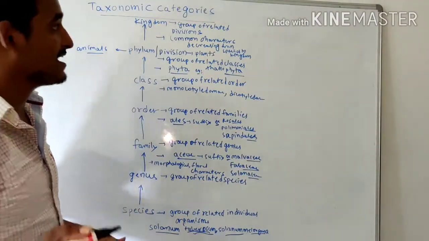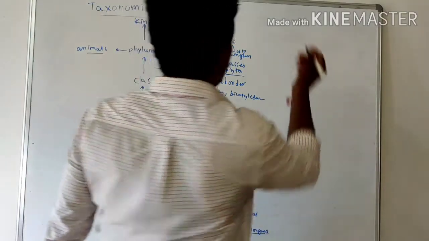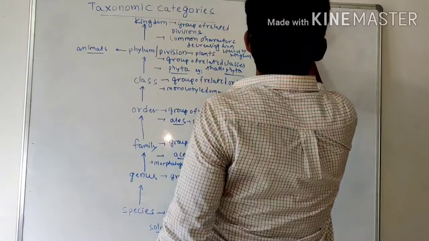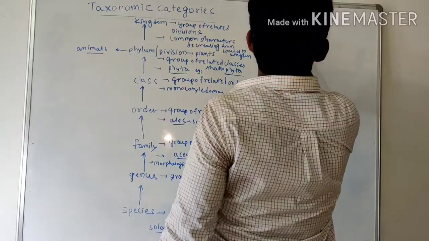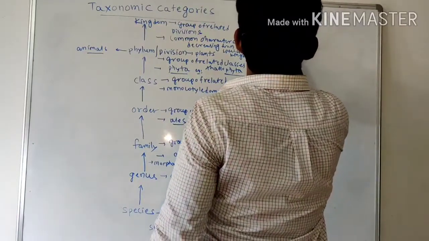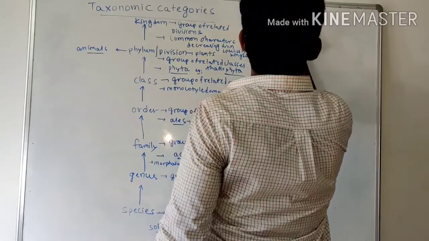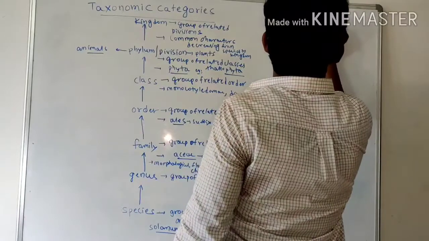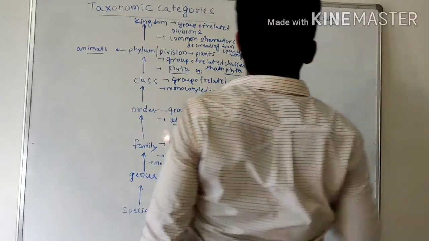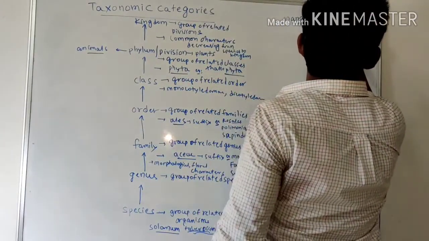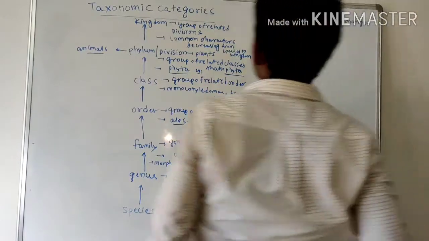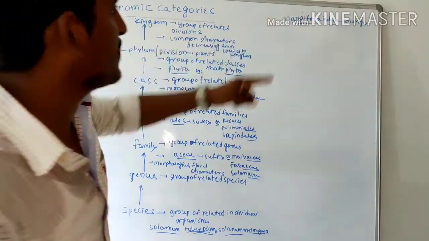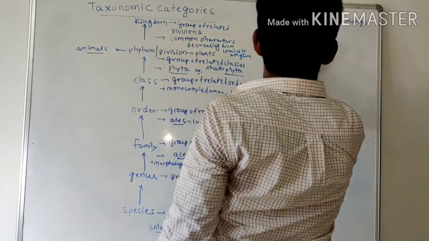Let us take one example: mango. The scientific name for mango is Mangifera indica. The kingdom is the plant kingdom.